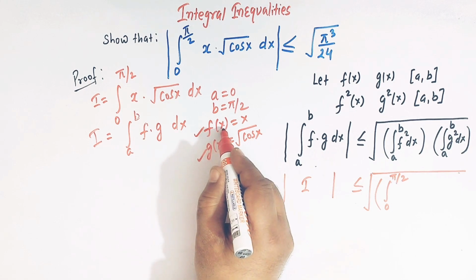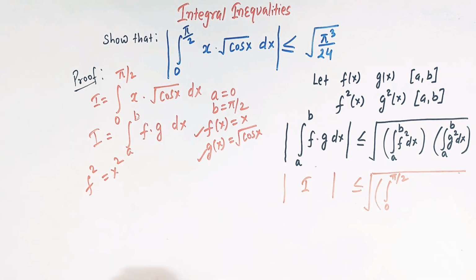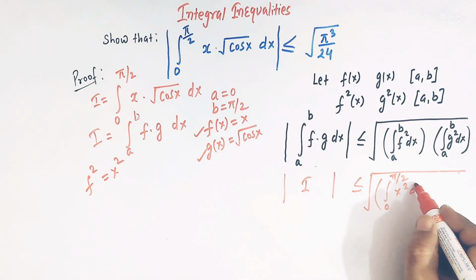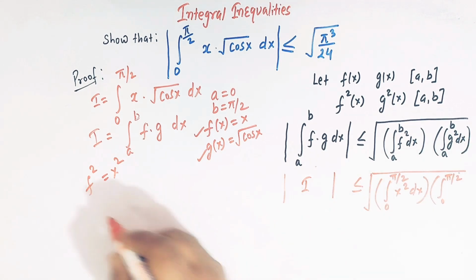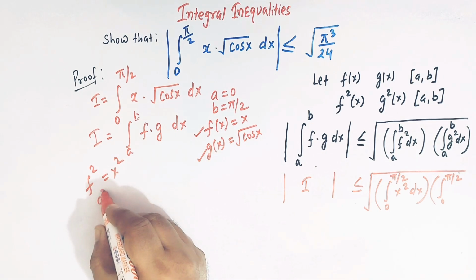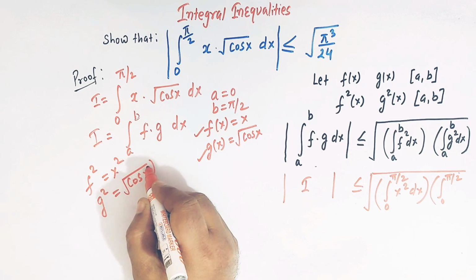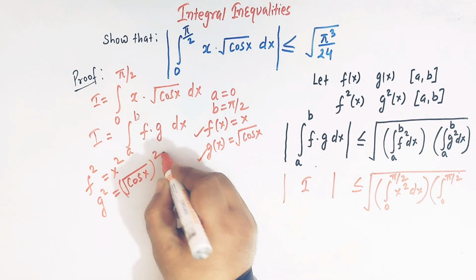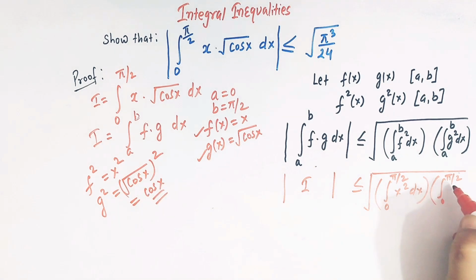Here we have f of x as x, so f square is equal to x square, so here we have x square dx, and the second integral is again from 0 to pi by 2, and we have g square. So g square is equal to the square of the square root of cos x, so this is cos x, and here we have cos of x dx.